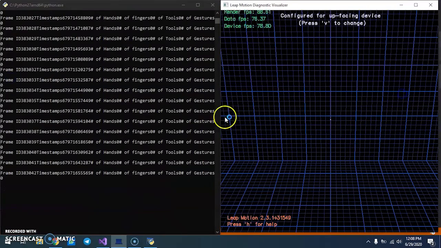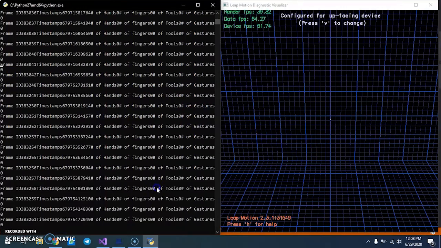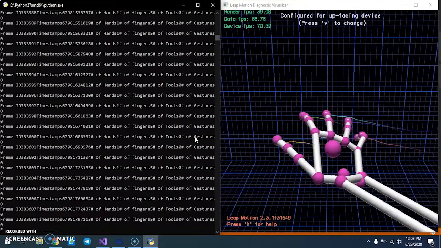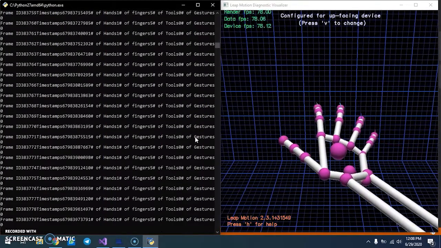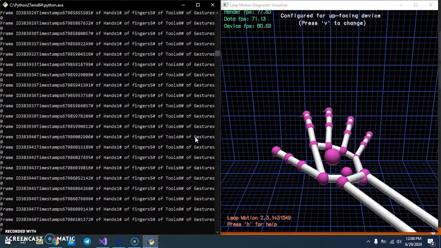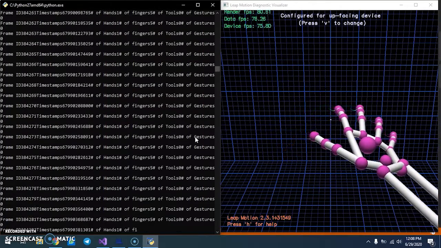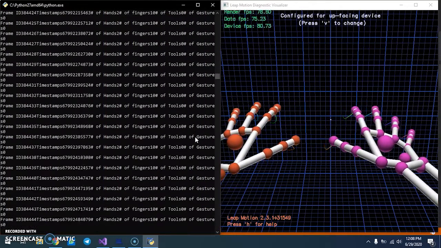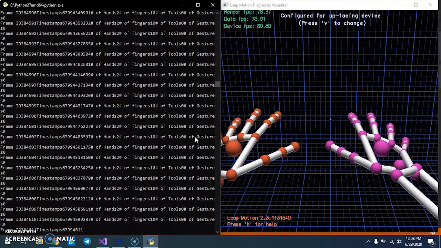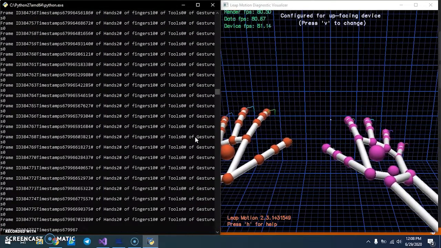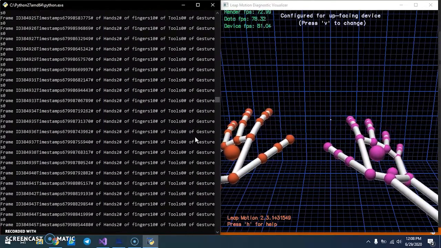Okay, as can be seen, the number of hands is 0, and fingers, tools, and gesture are 0. When I put my hand in, it shows the number of hands is 1, fingers 5, tools and gesture 0. If I put in my two hands, it shows the number of hands is 2, the fingers is 10, tools 0, and gesture 0.